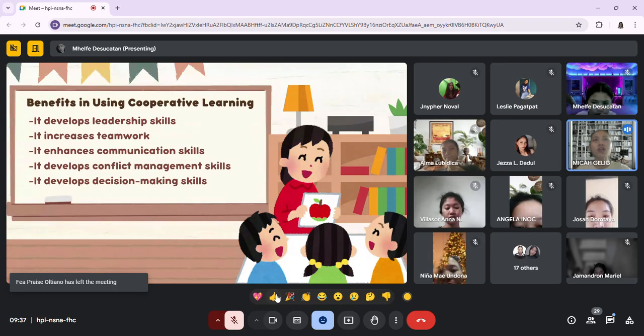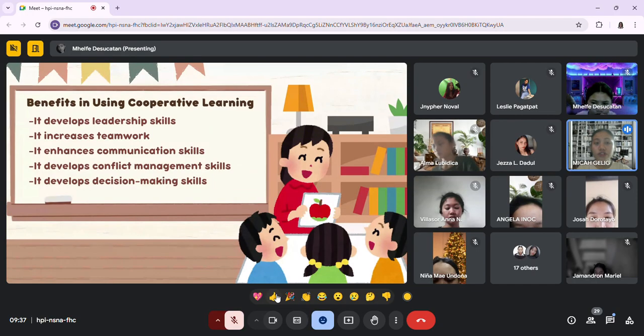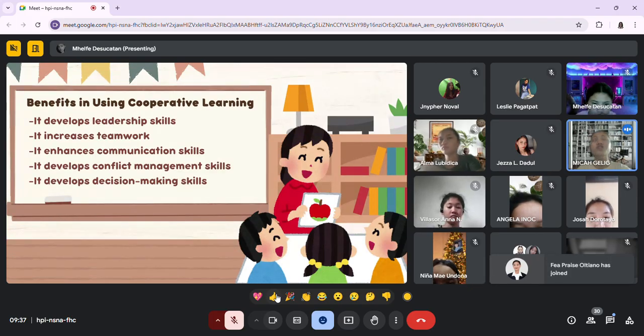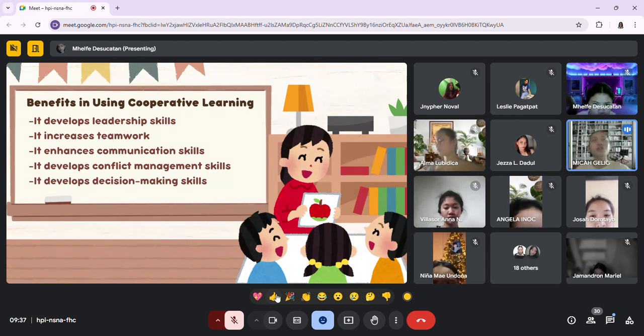So working in groups requires children to collaborate, share responsibilities, and focus on a shared goal. So this teaches them how to coordinate their actions, communicate effectively, and respect the contribution of others. So as they contribute to a group project, children learn that teamwork isn't just about getting the job done.